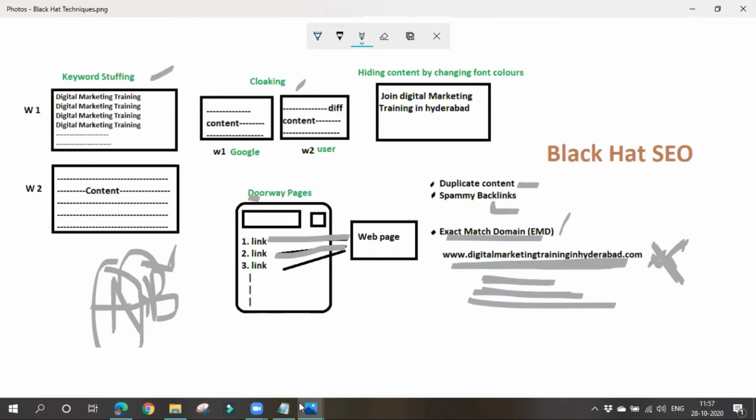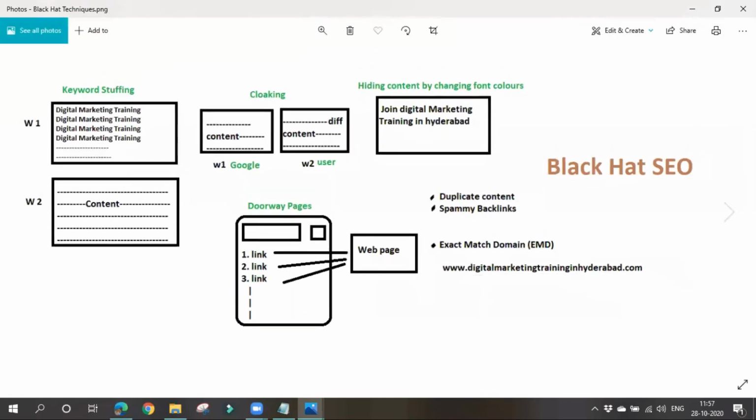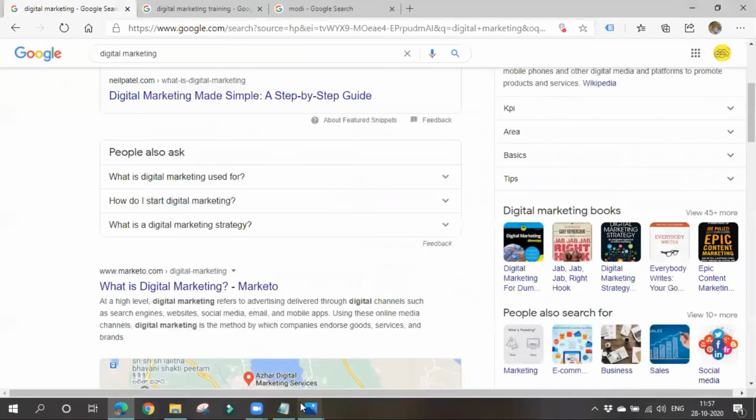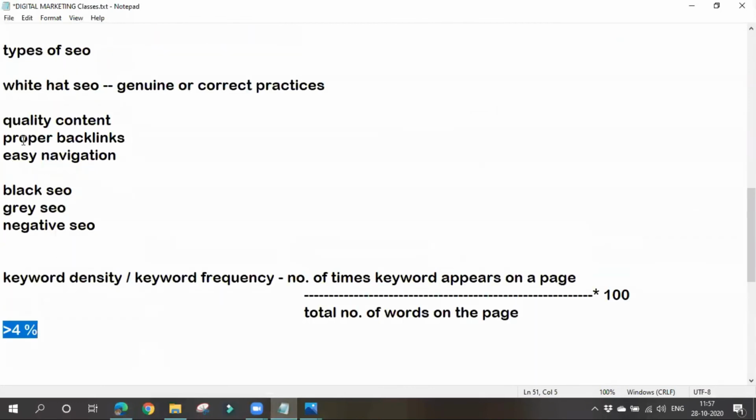Any doubts regarding these black hat SEO techniques? No, ma'am. Okay, right. So these black hat SEO techniques should not be followed. We should only go for white hat SEO techniques. Next, let's see about gray hat SEO techniques. What is this gray hat SEO? We have said that black hat SEO are wrong practices or not genuine practices. They should not be followed. This gray hat SEO is also like such. So we should only go for white hat SEO. All these things should not be followed.